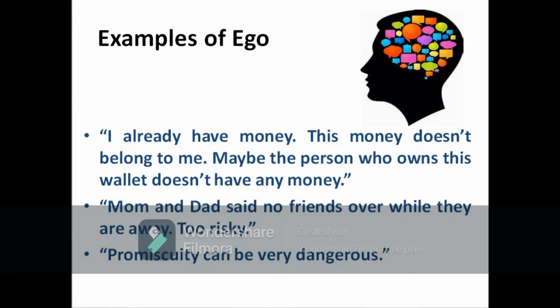In the second example, mom and dad said, "No friends over while we are away, too risky. And promiscuity can be very dangerous." Here the person thinks that it is very risky to have friends over while there is no one else in the house. And promiscuity, that is illegal relationships, can be dangerous. So this is an example of ego.